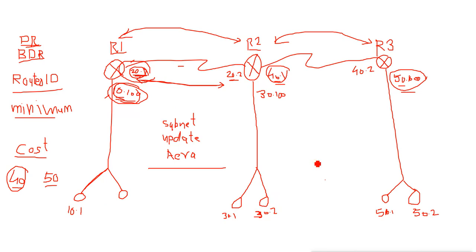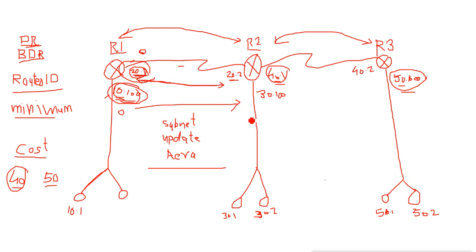That means this router will say my network 10 cost is 0. Why is it 0? Because it is connected directly to this network. Network 20 is also cost 0. Why? Because it is also connected to the same network, or it is using the formula based on the bandwidth. Then it will send this information to router 2.